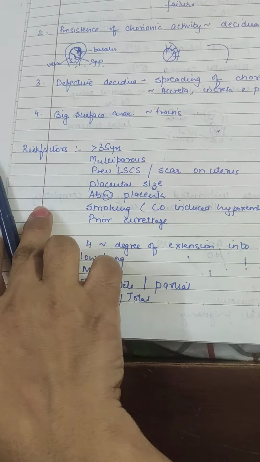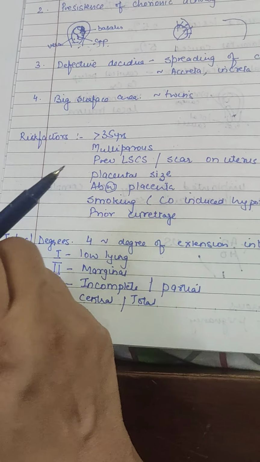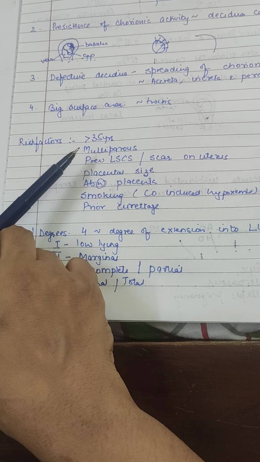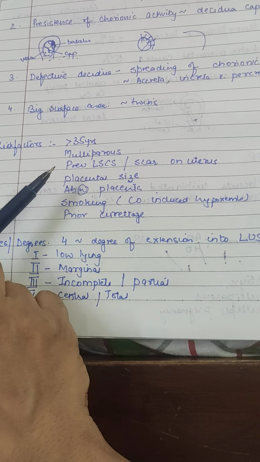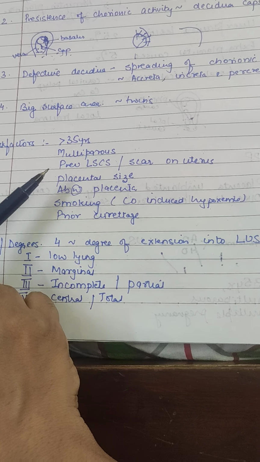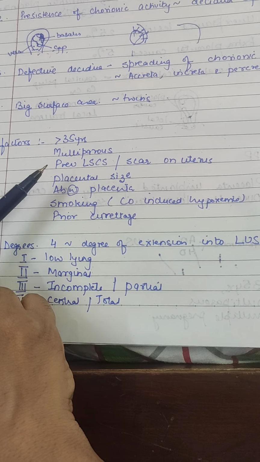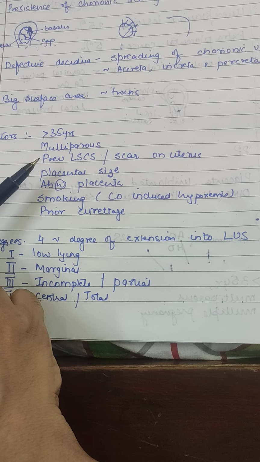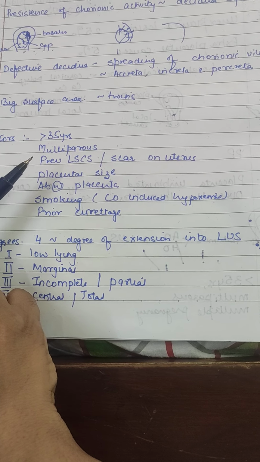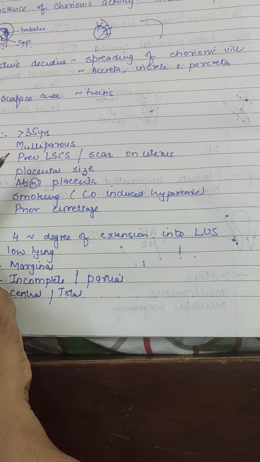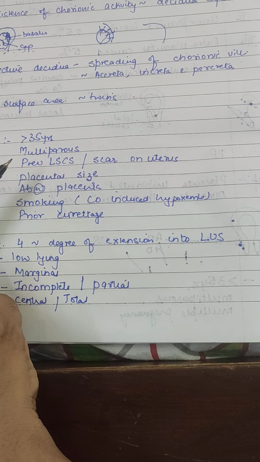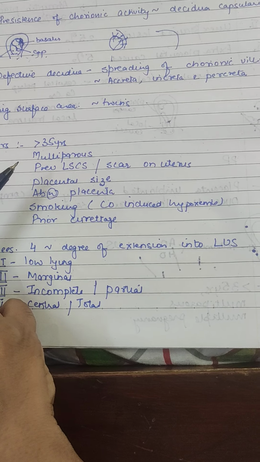Now talking about the risk factors. It is more commonly seen in females of age group more than 35 years. Then you have multiparous women, previous cesarean, any scar on the uterus, any fibroid, or if any surgery has been done to remove the fibroid, which is called myomectomy, or any incision given on the uterus, such as in cases of hysterectomy or cesarean section.